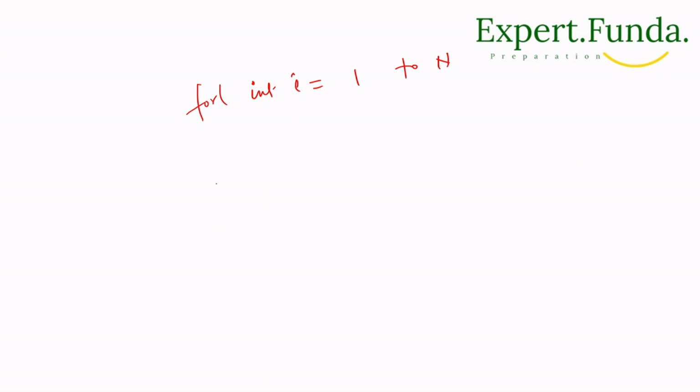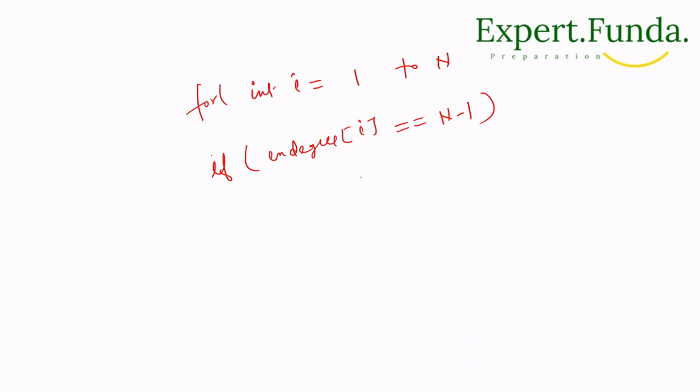For each person, we consider in degree at a certain position, that is person i. So in degree for the person i, we check if it equals n minus 1.